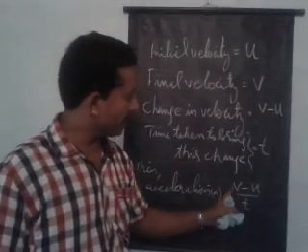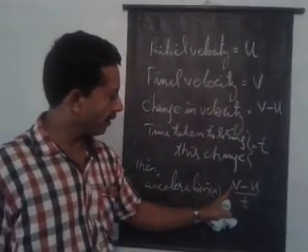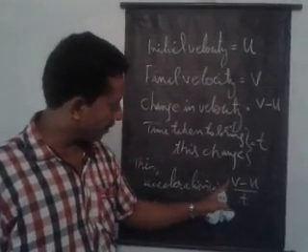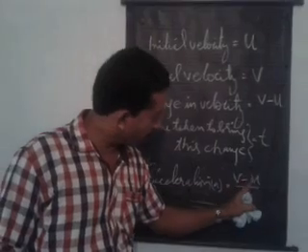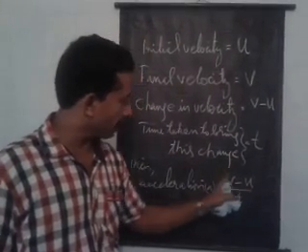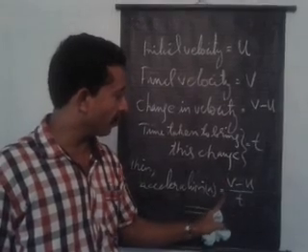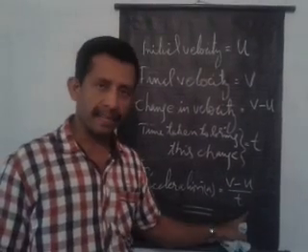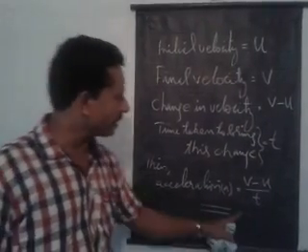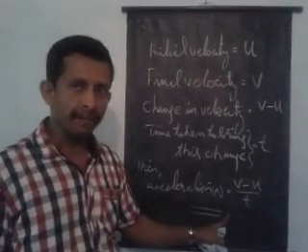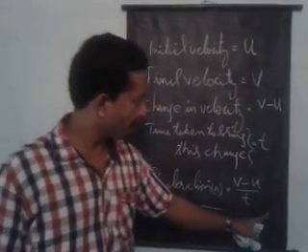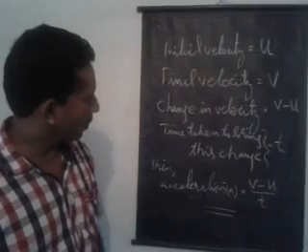Here we can easily understand that when v is greater than u, the acceleration is positive, and when u is greater than v, the numerator becomes a negative term and you will get a negative acceleration. This negative acceleration is called deceleration, and sometimes it is called retardation.